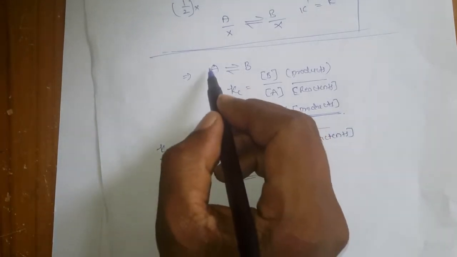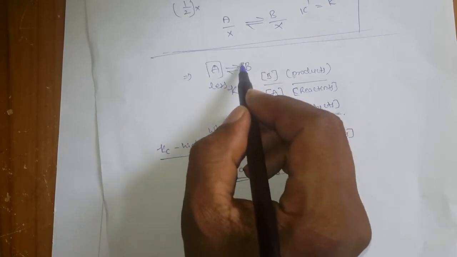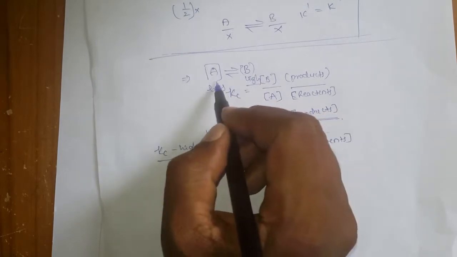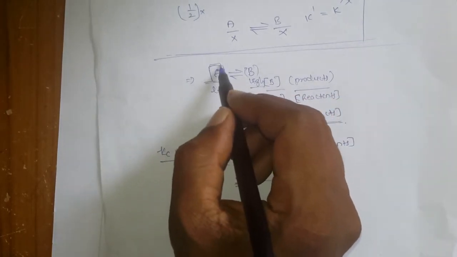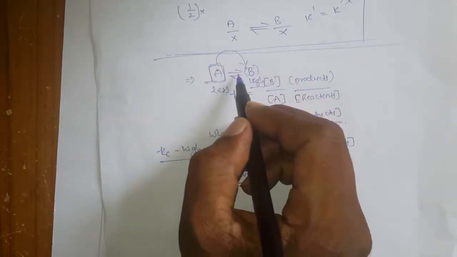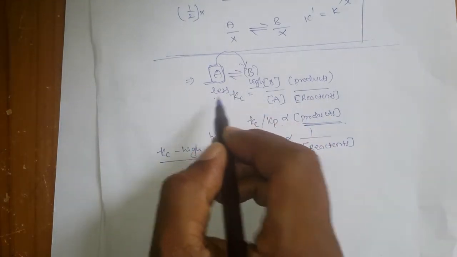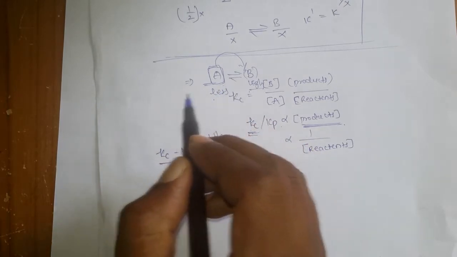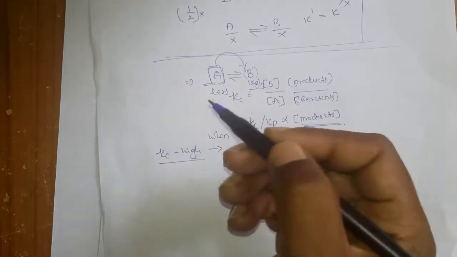That means the concentration of A is low and the concentration of B is high. So indirectly what it is saying is that almost all of A is converted to B. A is low and B is high, so what does it mean? In these reactions most of the A is converted to B. That means it is more than 50%.